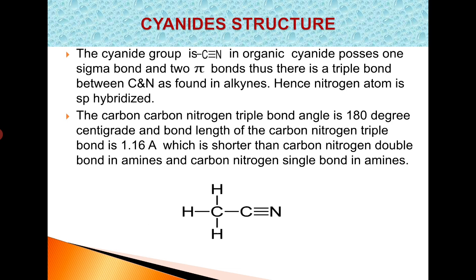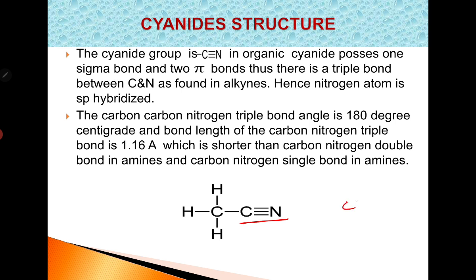Structures. The cyanide group is a C triple bond N. In organic cyanide, cyanide possesses one sigma bond and 2 pi bonds. See, in the triple bond we know that one is sigma bond and the other two are pi bonds, and therefore a triple bond is present between the carbon and nitrogen atom, as we see in alkynes.